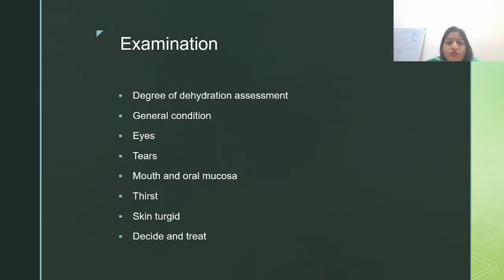After history taking, you know what you have to do? Physical examination. In physical examination, you will do general examination, head to toe examination as we teach you in your clinical classes, and then you will do systemic examination, that is abdomen per se. So in physical examination, the points you have to focus on, learn them by heart, try to make a picture, imagine these points. What you have to do is assess the degree of dehydration.